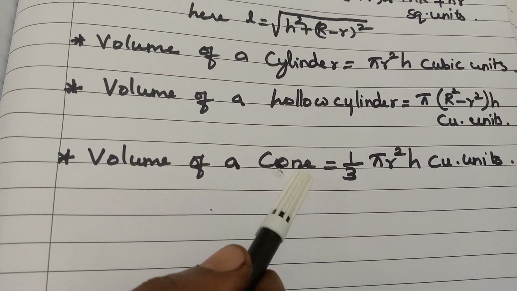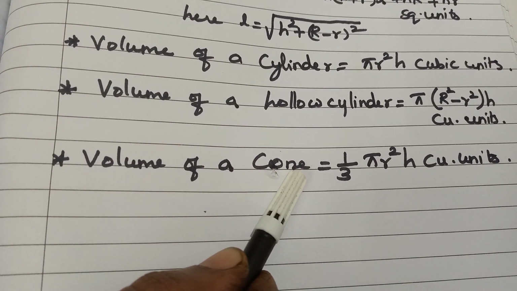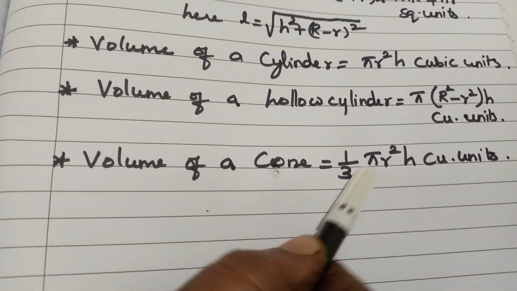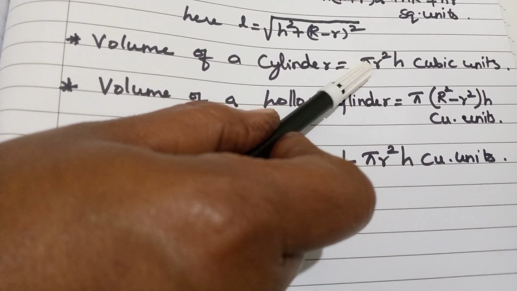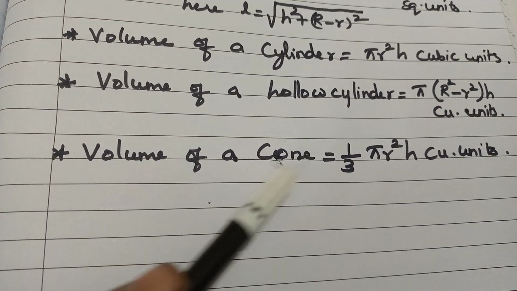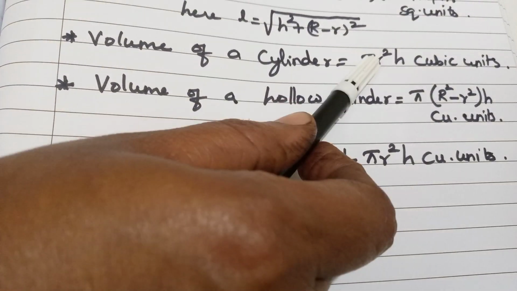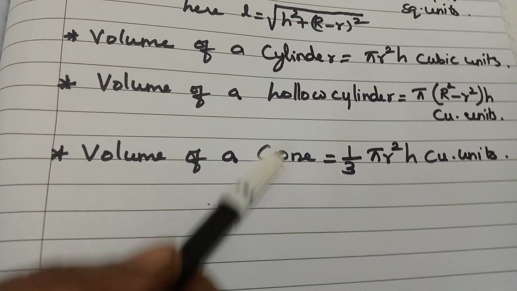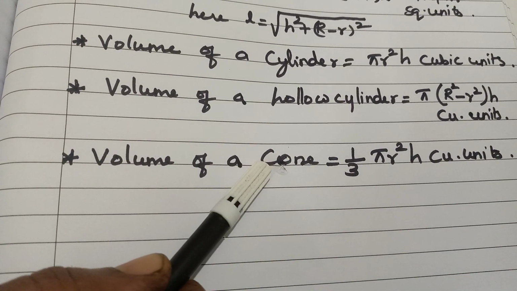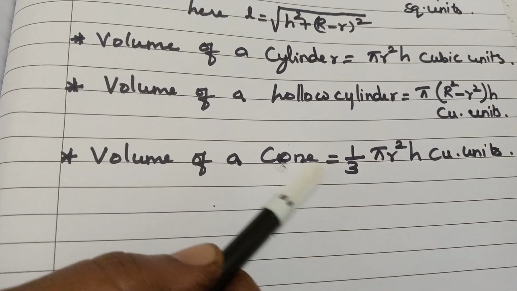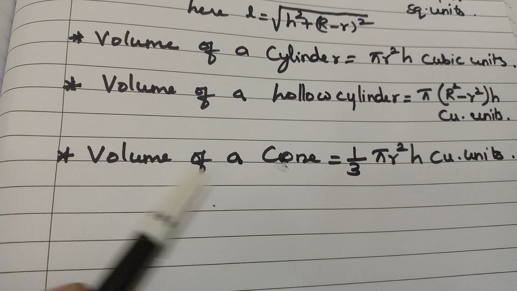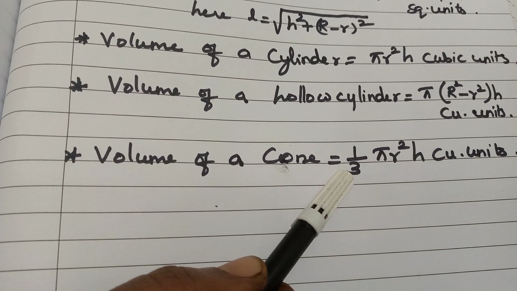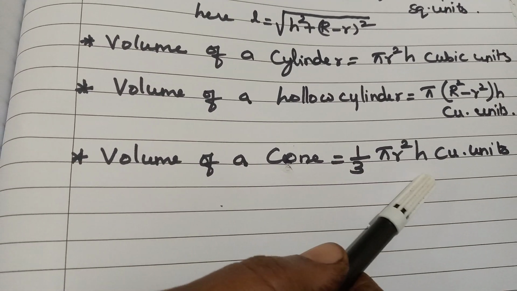Next volume of a cone. Volume of a cone is 1 by 3 pi r square height, means 1/3 of volume of cylinder. Volume of a cone is 1/3 of volume of a cylinder. Okay, there is a relation for cone and cylinder in volume. So volume of a cone is 1/3 of volume of cylinder. Okay, so volume of a cone formula is 1 by 3 pi r square h cubic units.